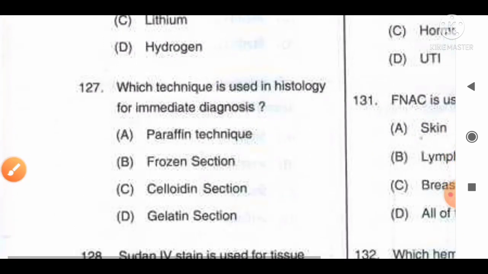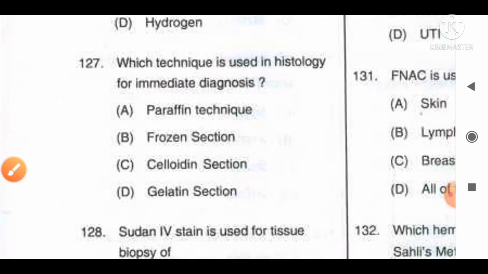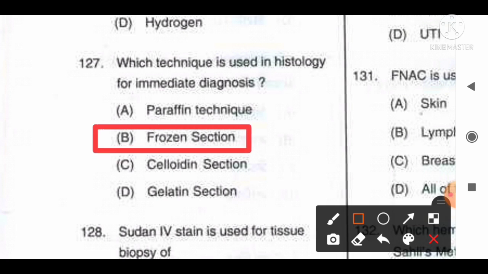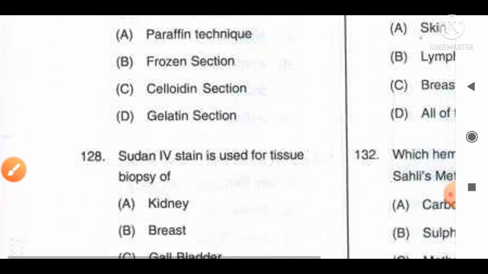Move to the next question, number 127. Which technique is used in histology for immediate diagnosis? Options are A, paraffin technique, B, frozen section, C, celloidin section, D, gelatin sections. And the correct answer for this question is option B. Frozen section is the technique which is used in histology for immediate diagnosis, that you can remember for this question. So option B is the correct answer.